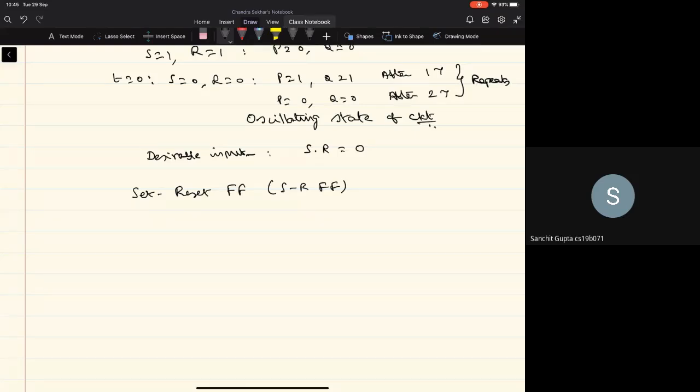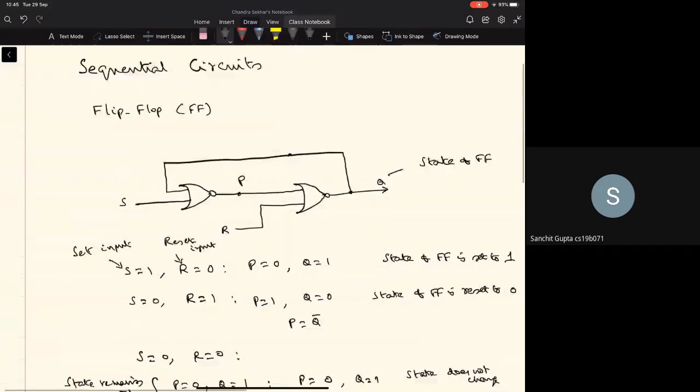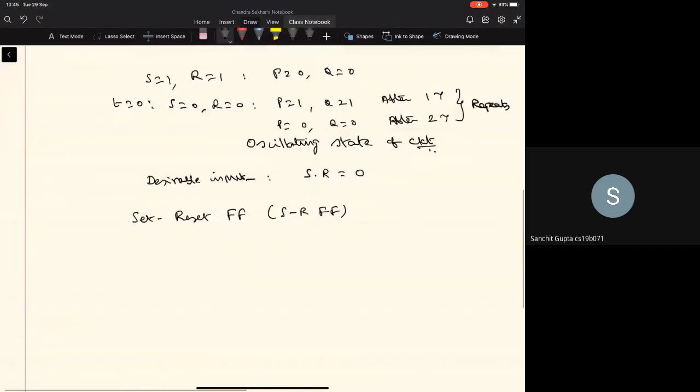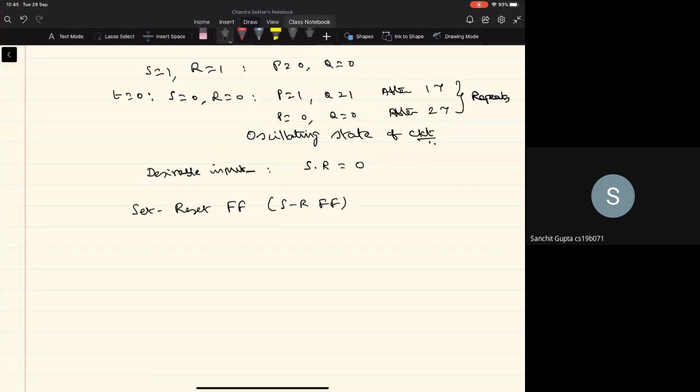Now I'll just redraw this circuit in a form that is easier to follow. So I just put two OR gates, sorry, two NOR gates, one below another.